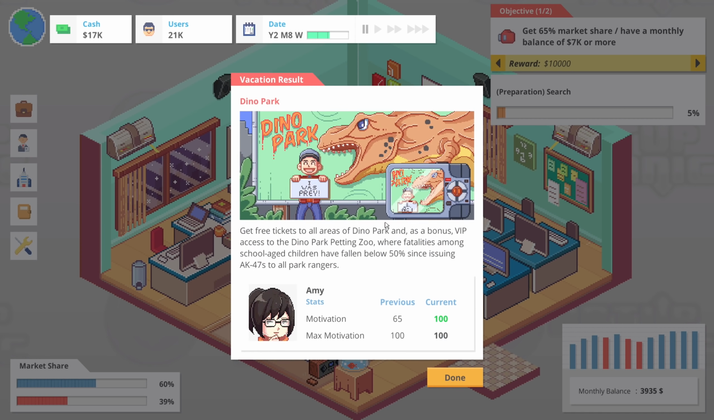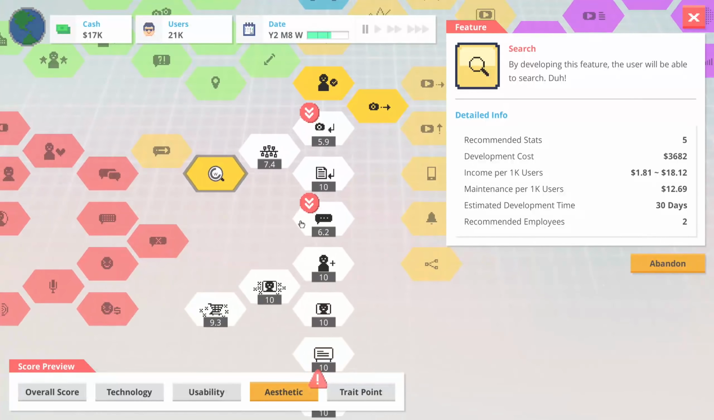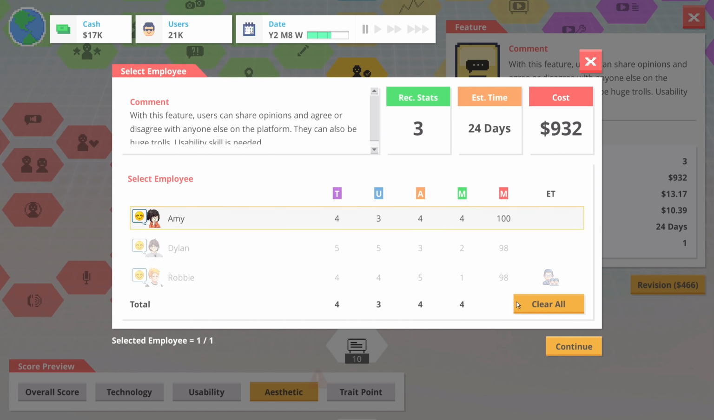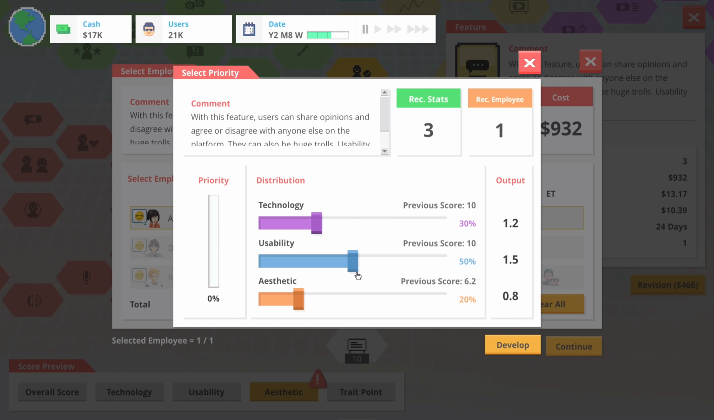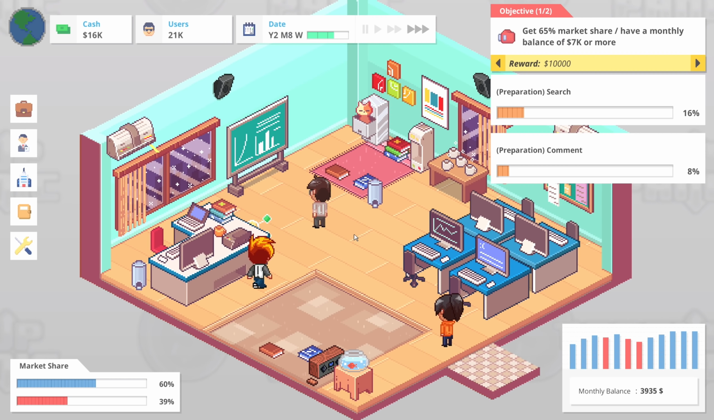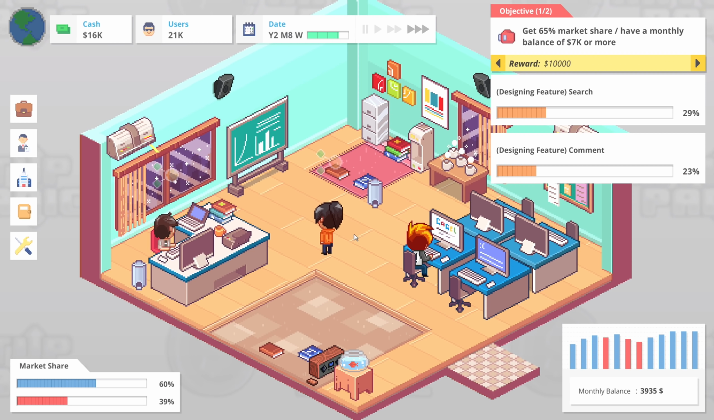And then Amy is back, which is fantastic, because what I think we can have Amy do is look into the aesthetics of the comments. I think that would be a good idea. So let's bring the usability down a little bit and bring the aesthetics up to 1 there. Maybe bring you down to 1.2, bring you up to 1.2. So 1.2 across the board. We'll develop that and we'll see if we can bring just the aesthetics up a little bit so people aren't complaining about how ugly the comments are on the social media platform.